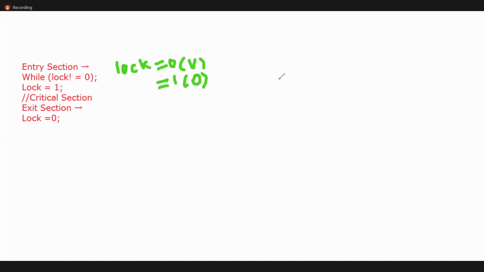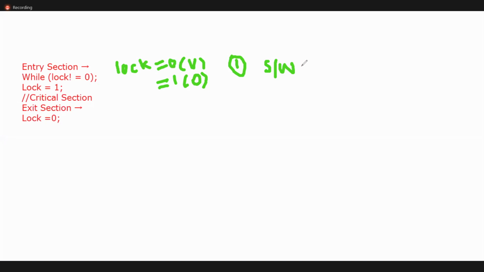So you need to remember three points about the lock variable. Synchronization mechanisms are divided into two categories: busy waiting and without busy waiting. Yesterday I explained with an example. First, the lock mechanism is software based.